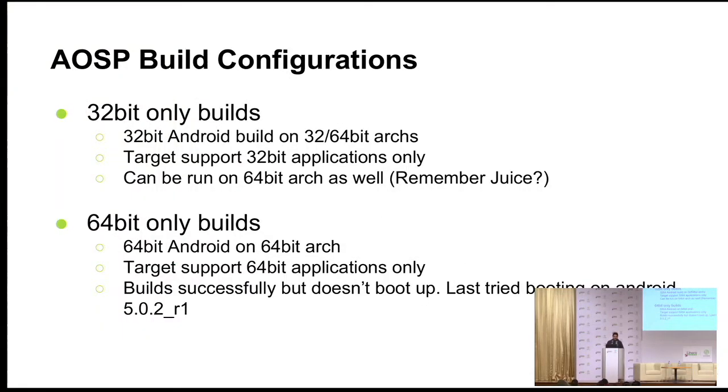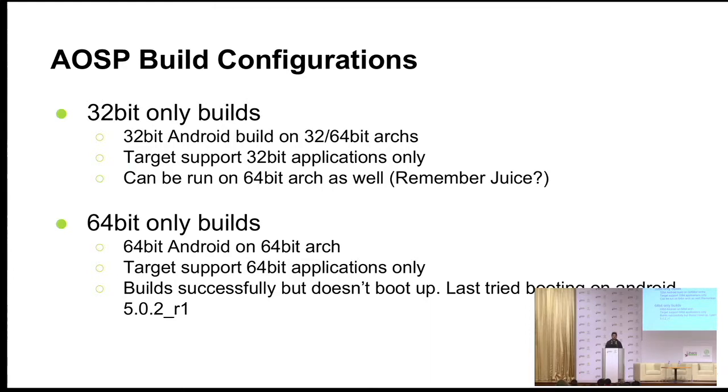Starting with 32-bit builds, it is similar to having a 32-bit build for a 32-bit arc, but we can have it on 64-bit arcs as well. It supports only 32-bit applications. And when we run it on a 64-bit arc, it is similar to what we have had running in Linaro for more than a year now, which we call JUICE.